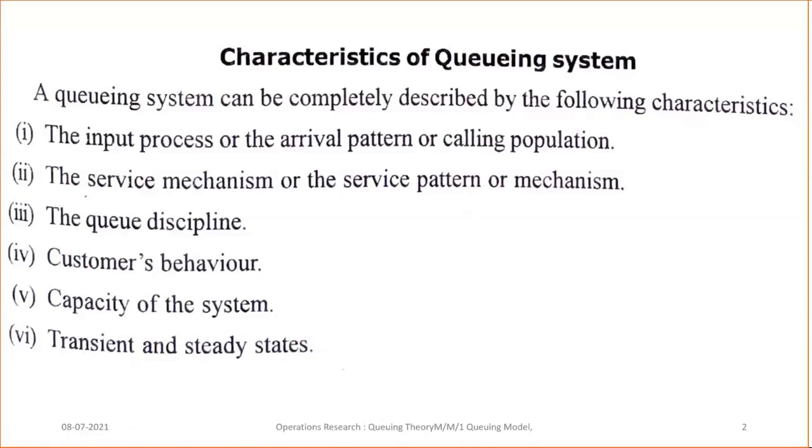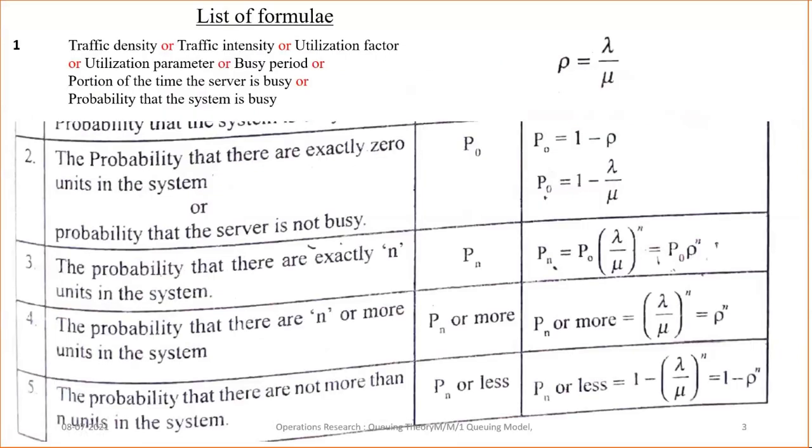These are all the characteristics of the queuing model that we studied in the previous session. And this is the list of the formulae which we require for solving the problems, and you need to learn these formulae by heart. There are totally 14 formulae. Out of these 14 formulae they will ask, and all of these formulae belong to the MM1 model only, that we have seen in the previous session.